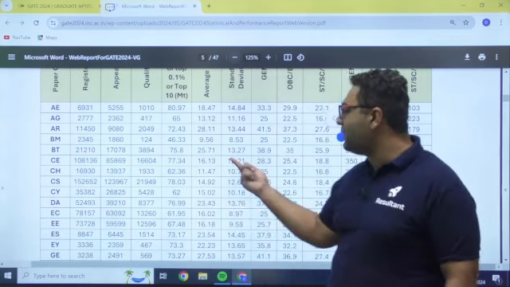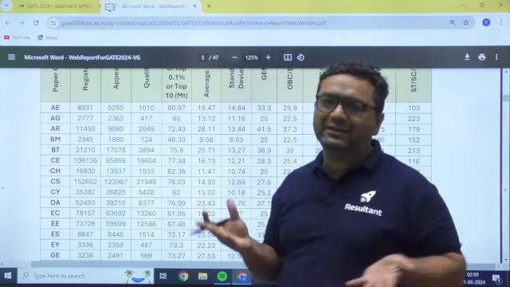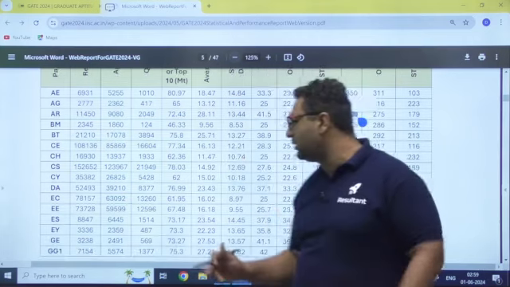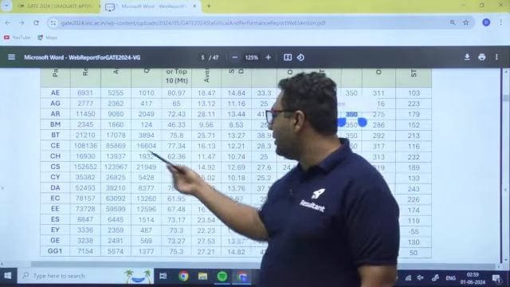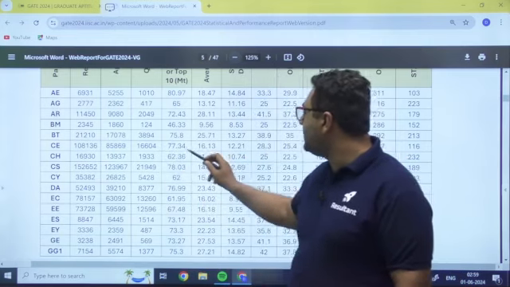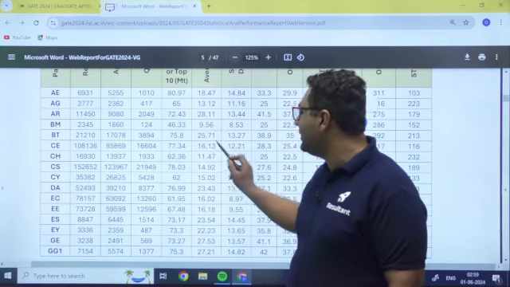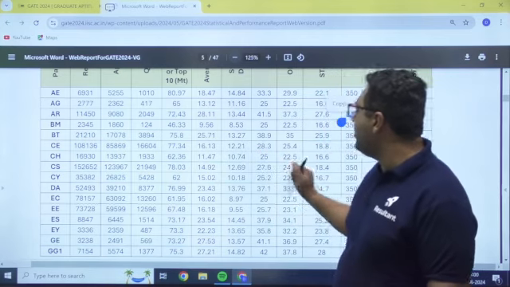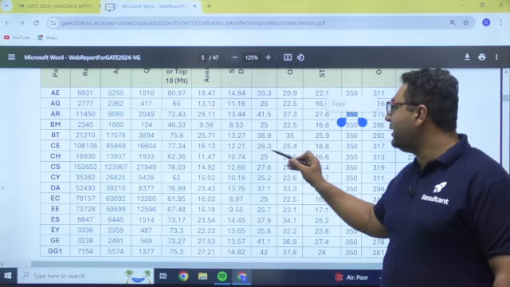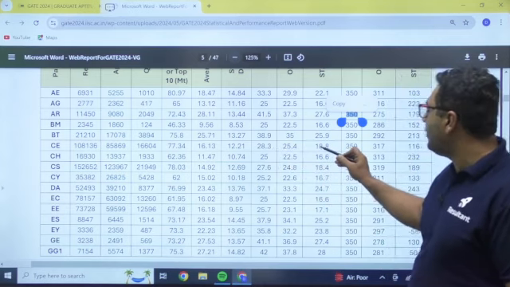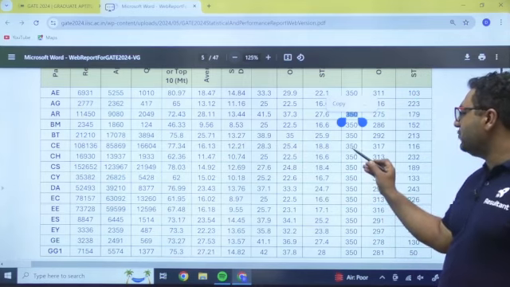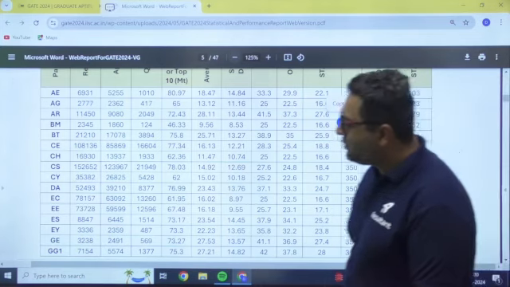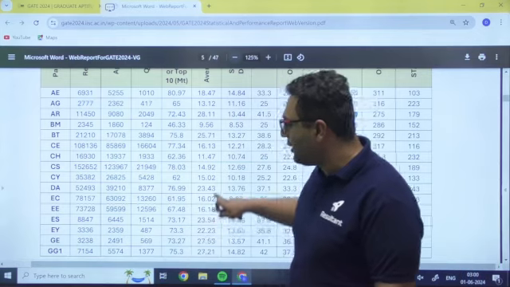For average marks, if you take the total marks divided by the total number of students, for civil it comes out to 16.13 marks. So only 16.13 marks is the average, and then you can see the standard deviation of 12.21. The cutoff for general is 28.3, for OBC 25.4, for SC 18.8. Score-wise, for general 350, 317 for OBC, 116 for SC/ST. Whatever we have seen for civil, we can also check for other branches likewise.